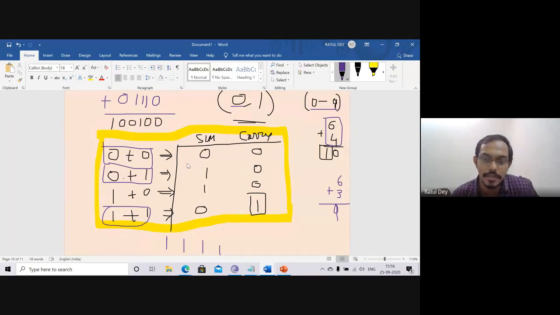This is one kind of table. You can write it down and use it for any kind of addition. This is not a formula; this is the basic logic. Basically, we are not used to this, we are only using the decimal number system. That's why this problem occurred.